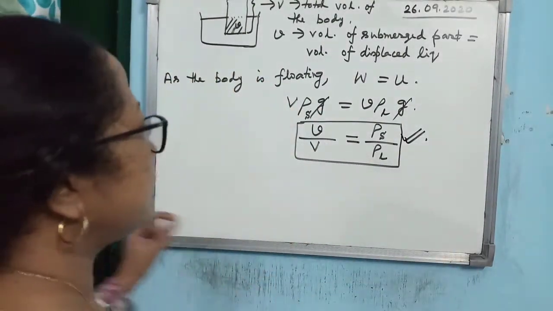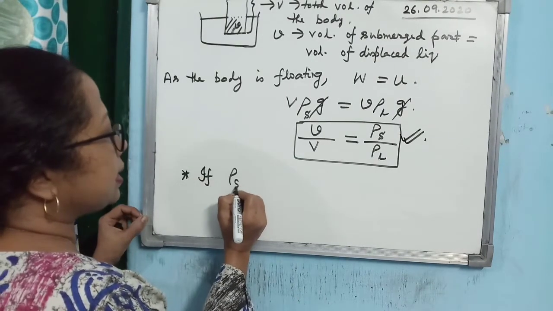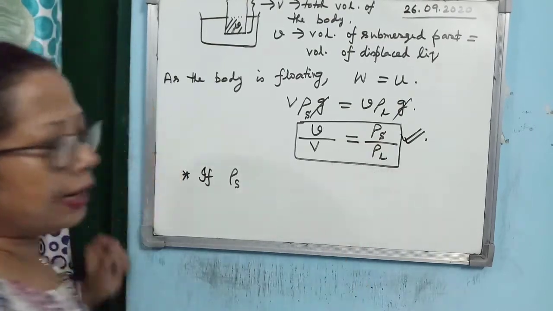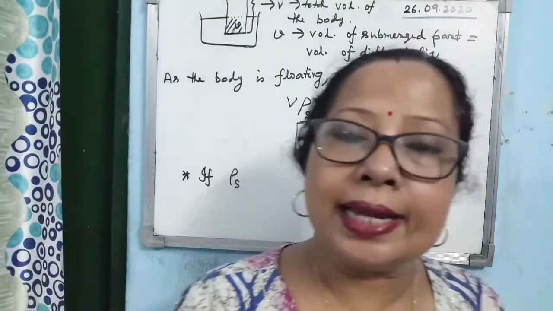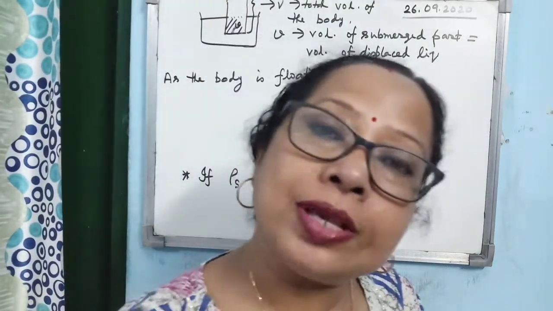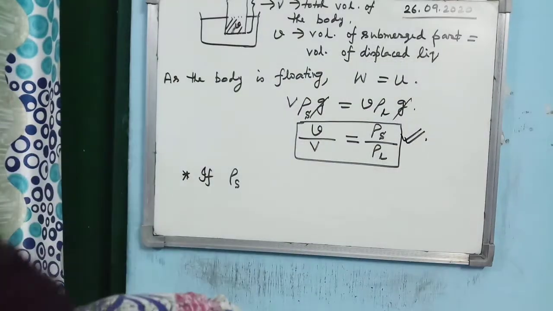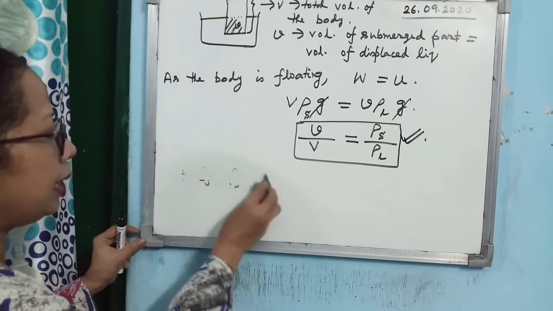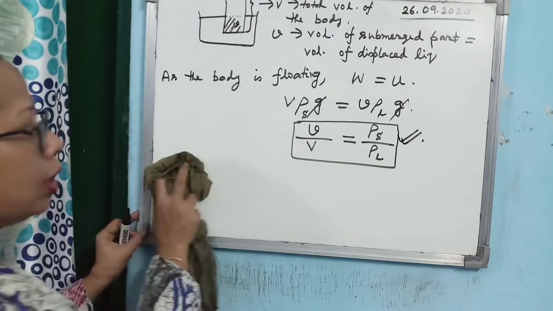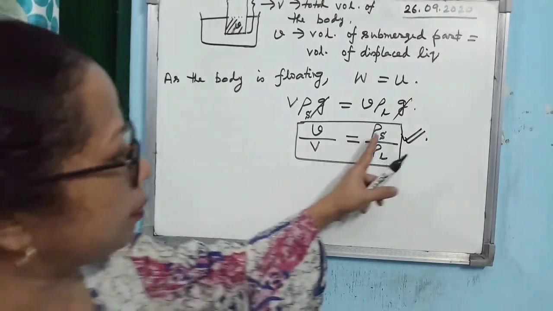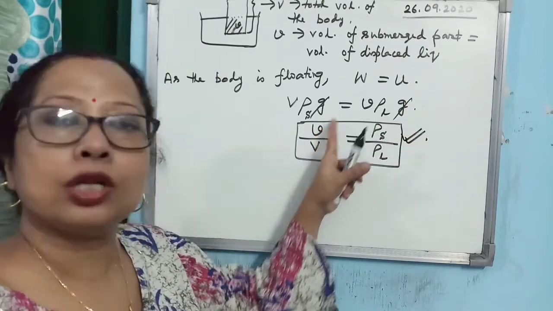Now if you consider two solids, one heavier than the other, the heavy solid will have more volume within the liquid. This is the point you have to remember. From this relation it is clear that if the value of rho S is more, then the value of small v will also be more.